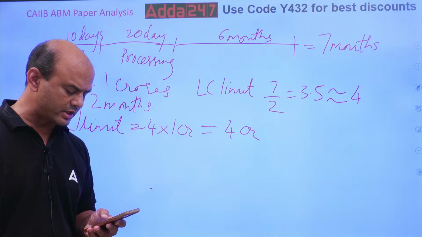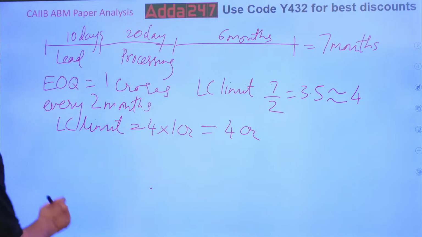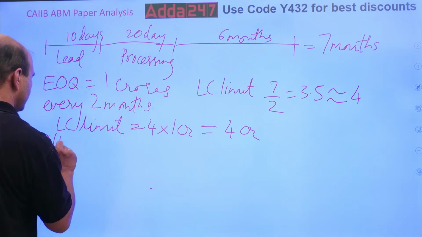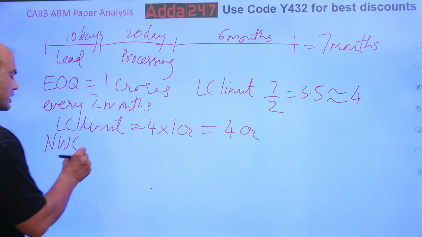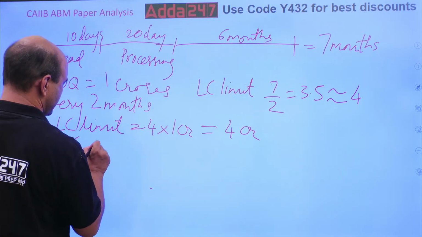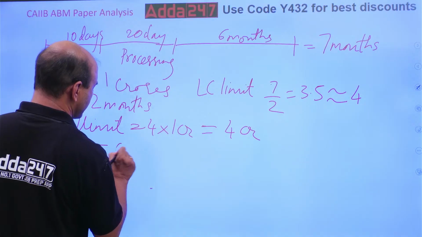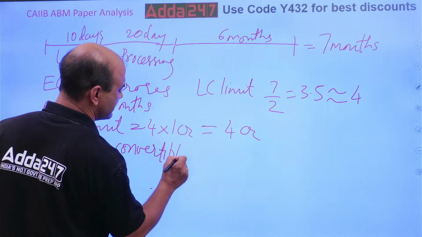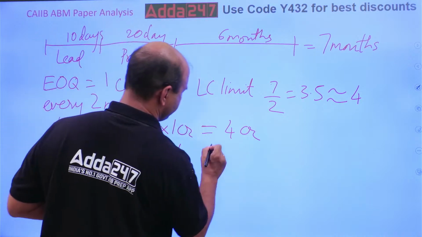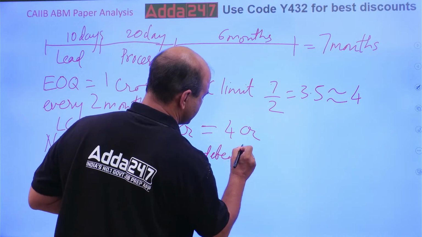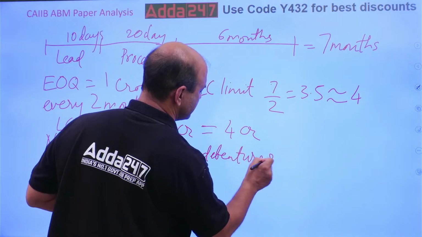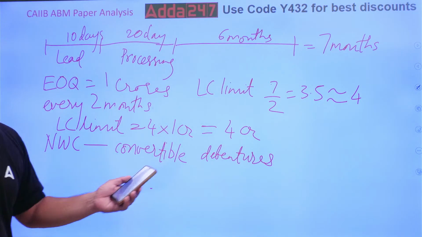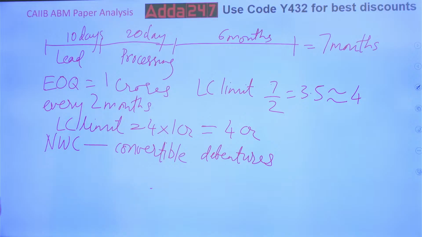Should it include convertible debentures or not? This was one question.